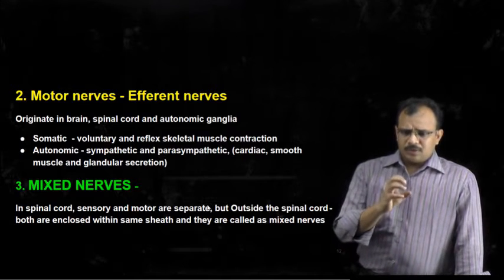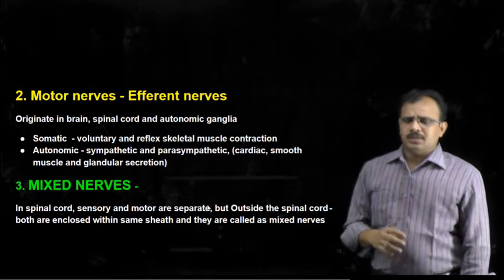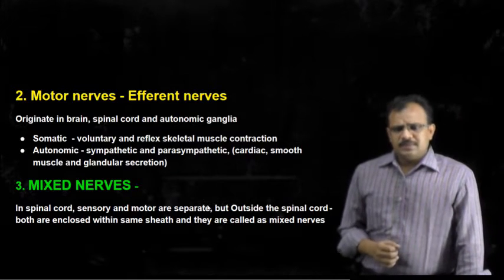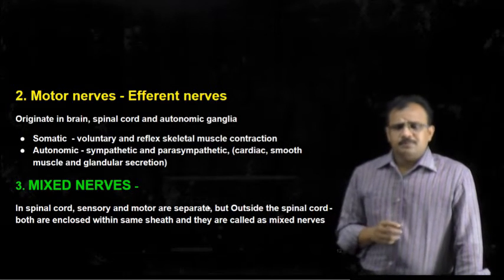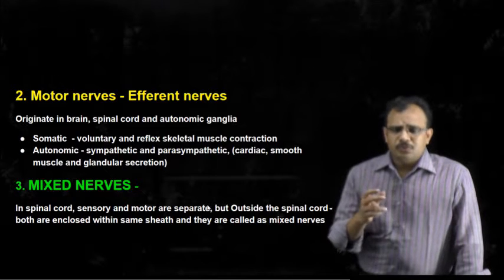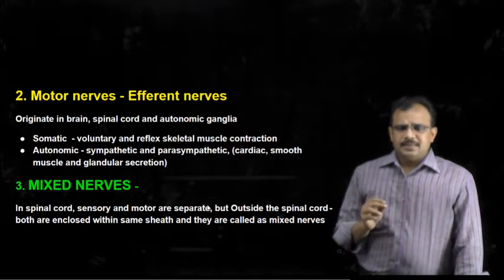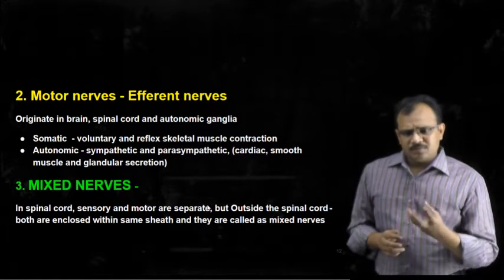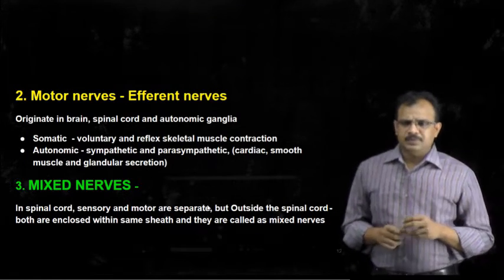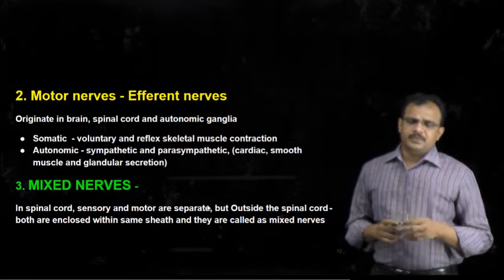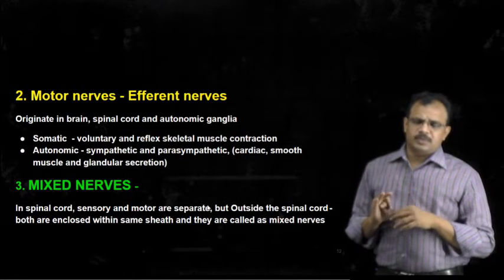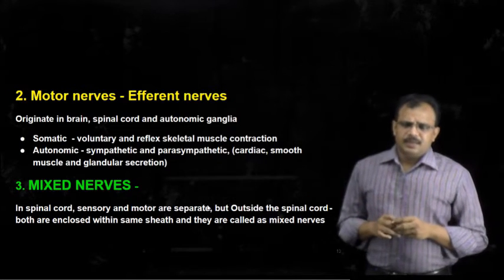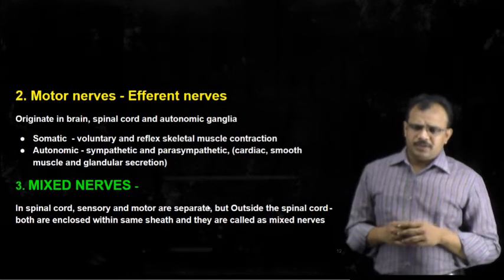If the groups of cell bodies are present outside the central nervous system, they are called ganglia, except those groups of cell bodies which are present within the central nervous system, where they are called nuclei, except basal ganglia, which is nothing but a group of cell bodies, but it is present within the brain. And hence all the motor neurons originate from either the brain or the spinal cord or the autonomic ganglia. And these motor neurons are of two different types.